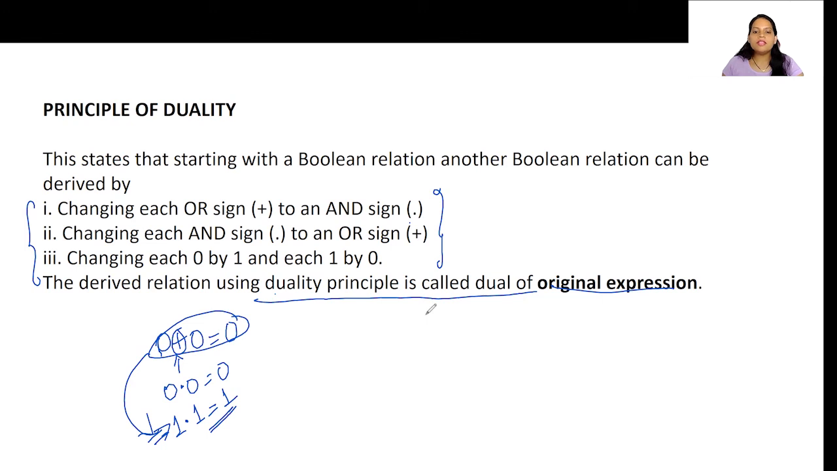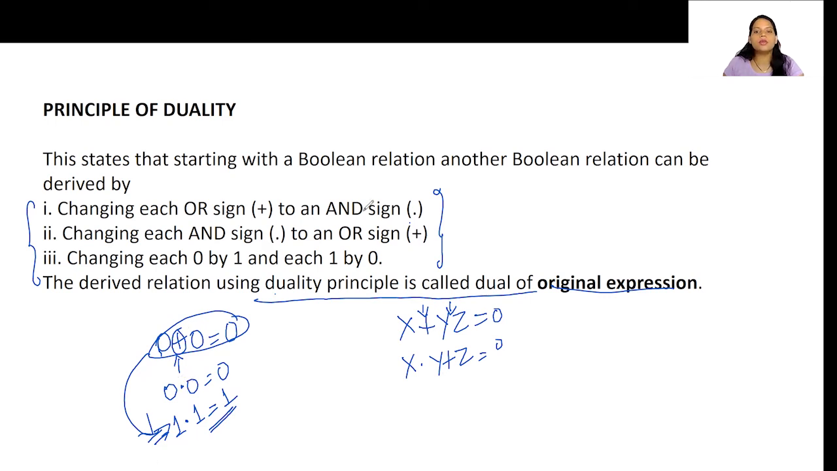So if there is an expression which is saying X plus YZ equal to 0, then how do you do that? We will say X dot (Y plus Z), isn't it? Because we have an OR operation here and we have an AND operation here, in that case I'm just going to convert. But in the earlier case, I had only the OR operation, so I'm just converting it to AND. I hope this is clear.